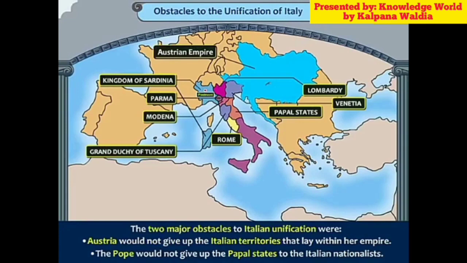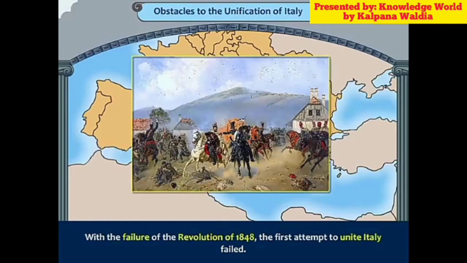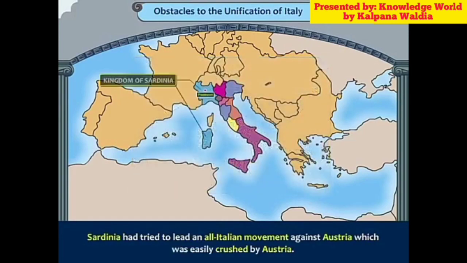The two major obstacles to Italian unification were that Austria would not give up the Italian territory that lay within her empire, whereas the Pope would not give up the papal state to the Italian nationalists. With the failure of the Revolution of 1848, the first attempt to unite Italy failed. Sardinia had tried to lead an all-Italian movement against Austria, which was easily crushed by Austria.